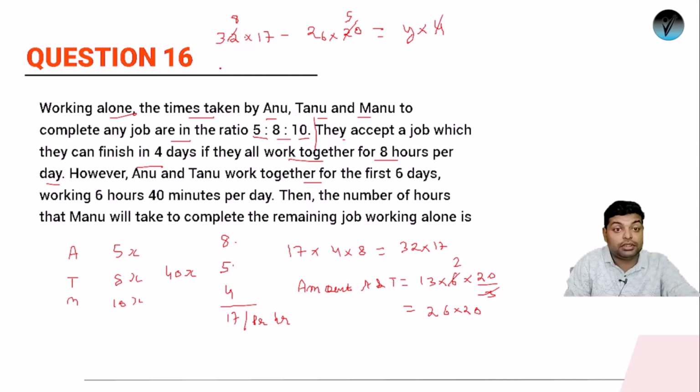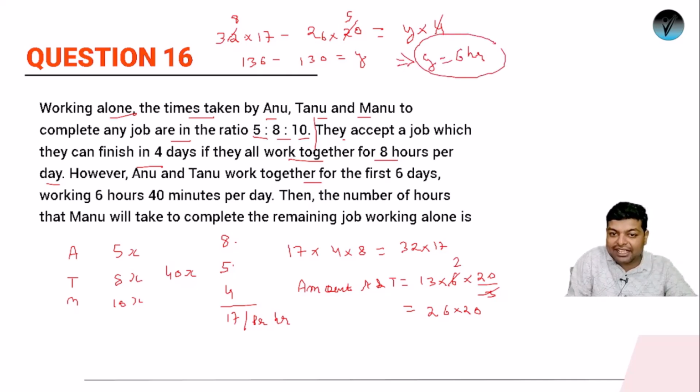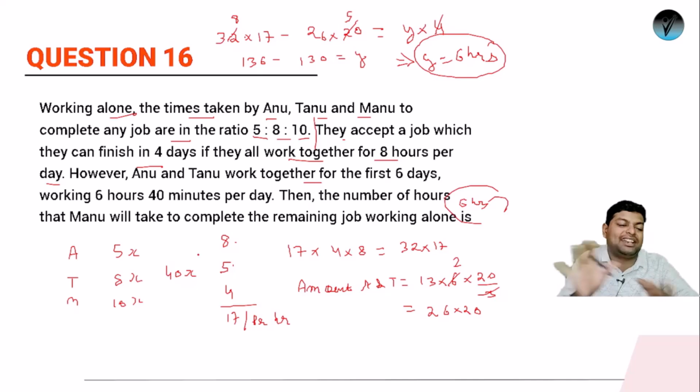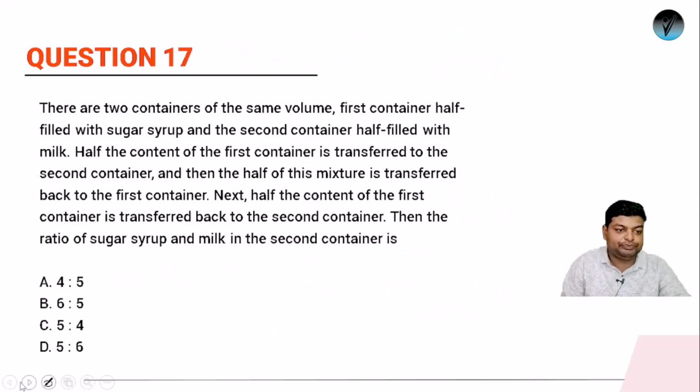Alright. Now if I do this, 17 into 4 is 68, and further 68. So 120, 128 and 136. So 136 minus 130, this will be the value of y. So y is 6 hours. Manu will be completing the remaining work in 6 hours. Okay, it was not a very difficult question, they just tried to complicate it a bit. The language was fed in such a way that you get confused. So the remaining work will be done by Manu in 6 hours.